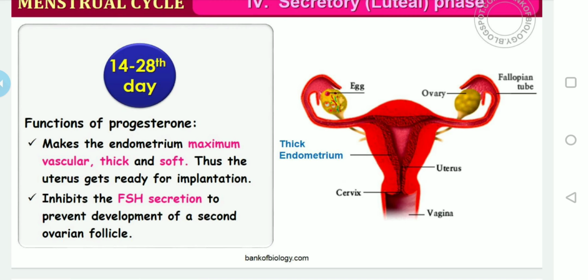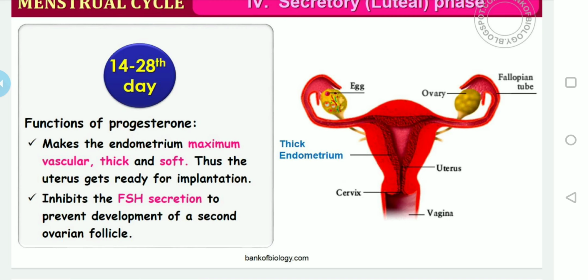If you consider its functions, what are the functions of progesterone? It makes the endometrium highly vascular, thick and soft. Thus the uterus gets ready for implantation. In the right side diagram you can identify the thick endometrium formation. It also inhibits follicle stimulating hormone secretion to prevent the development of second ovarian follicles.